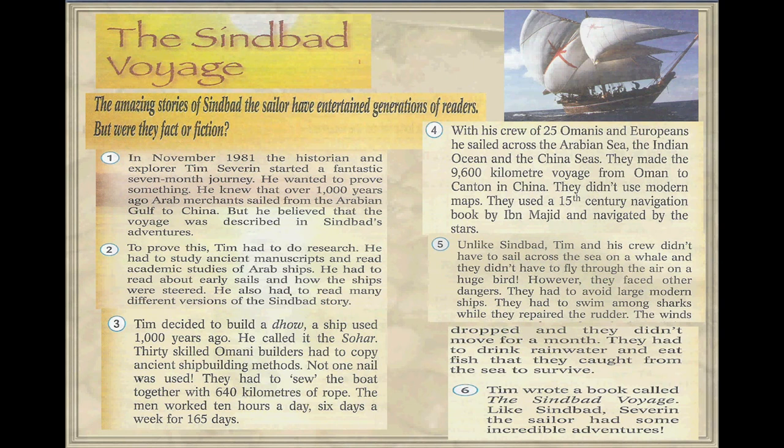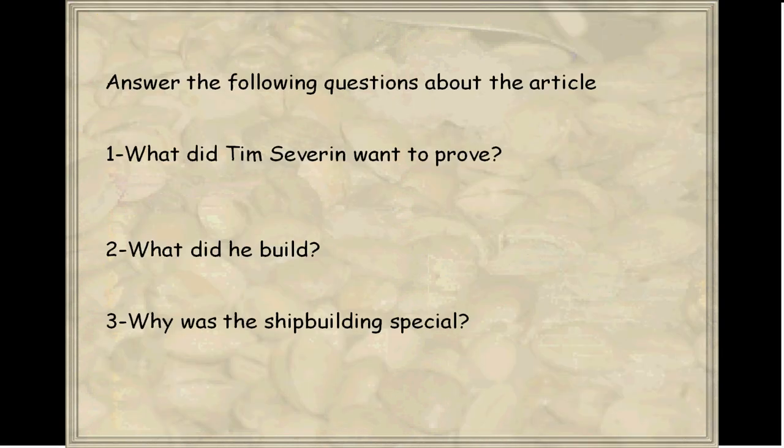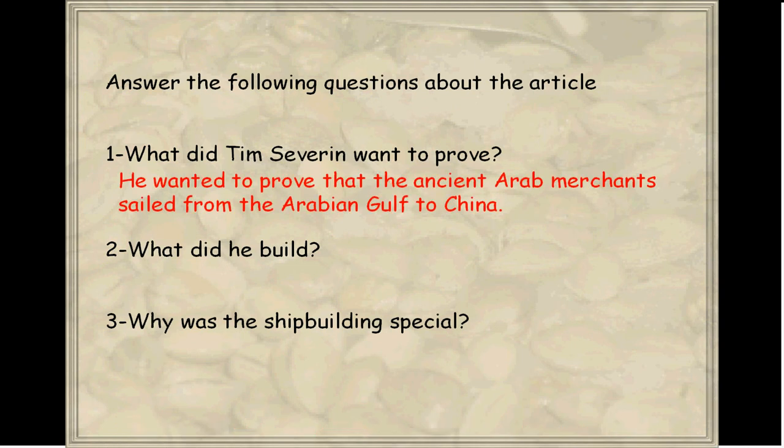Now answer the following questions about the article. What did Tim Severin want to prove? He wanted to prove that the ancient Arab merchants sailed from the Arabian Gulf to China. What did he build? He built a dhow. Why was the shipbuilding special? Because he copied the ancient building methods in building it.